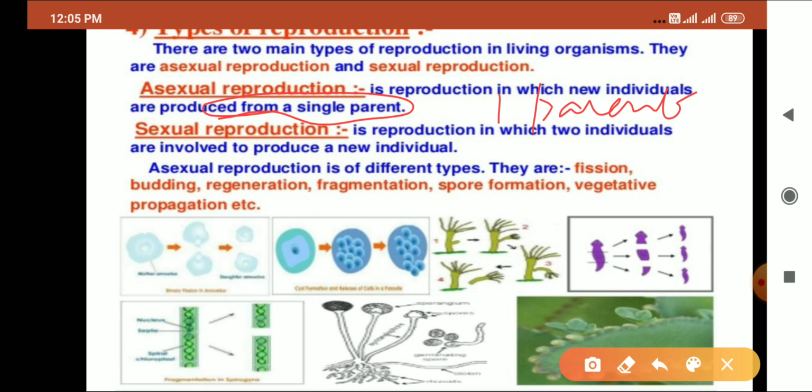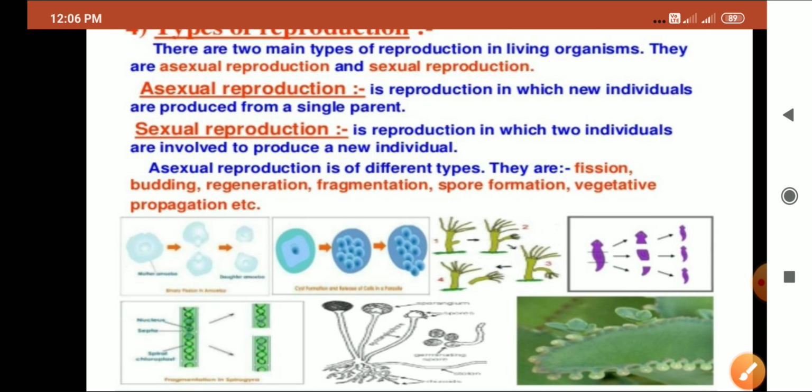The individuals produced in asexual reproduction are similar to their parents, but in sexual reproduction, there are chances of variations. Now, there are various types of asexual modes of reproduction that we are going to study today: fission, budding, regeneration, fragmentation, spore formation, and vegetative propagation.